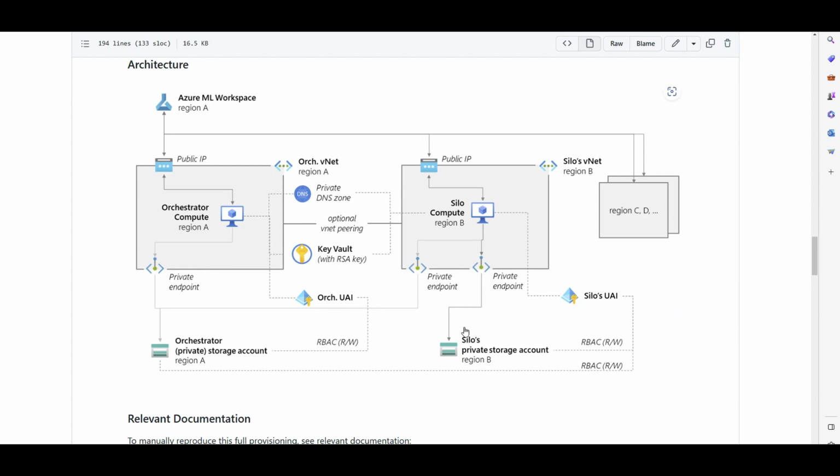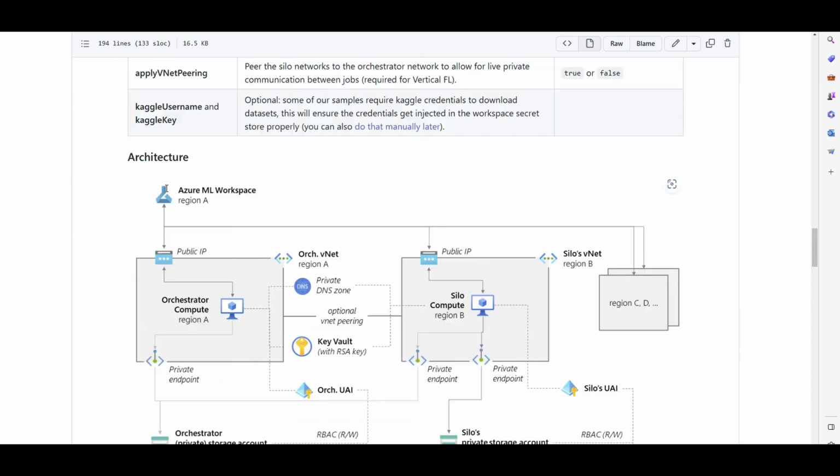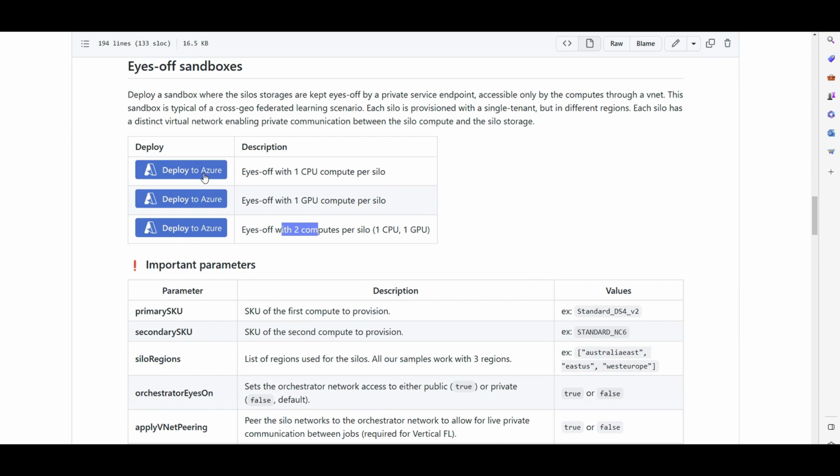You can see these computes and these environments are secured behind a virtual network, and this compute can access that storage just through a private endpoint. That means me as a user, I cannot even open this storage account and see the data, but that compute through managed ID can access this storage account, and private endpoint is also enabled for them. The same thing for the orchestrator, and the same thing for the rest of the regions. Optionally, you can also do VNet peering, if possible, across the different regions that you have to facilitate the communication between these computes.